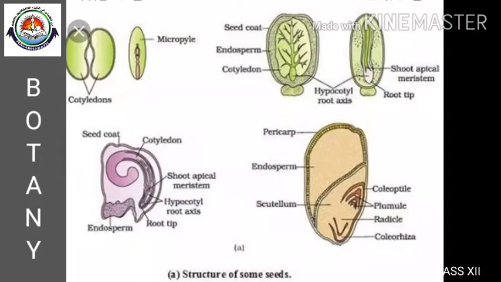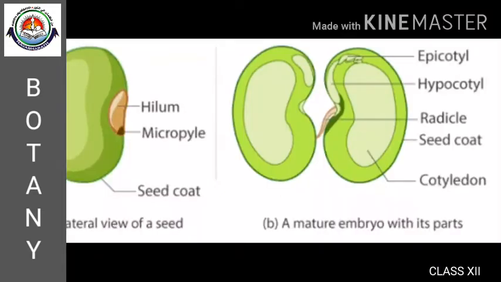Here in this picture you can see different types of seeds and their anatomy. These are the structures of a seed and how it gets germinated.